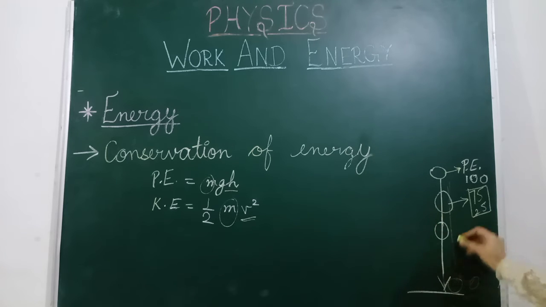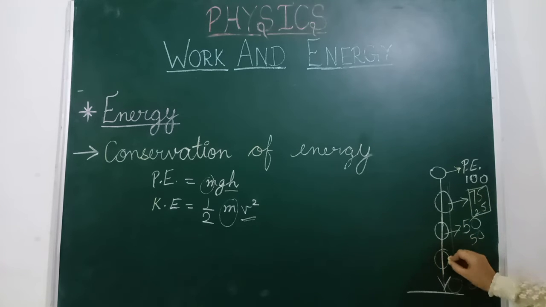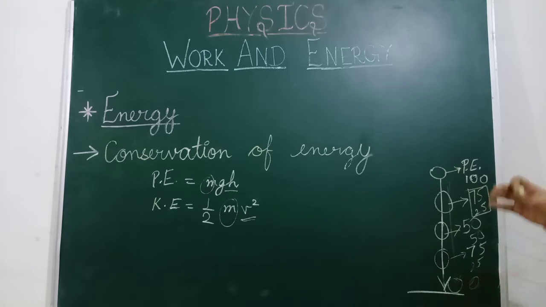Suppose here kinetic energy is 50, then potential energy is also 50, because potential energy is decreasing and kinetic energy is increasing. At this point, suppose kinetic energy is 75 and potential energy is 25.